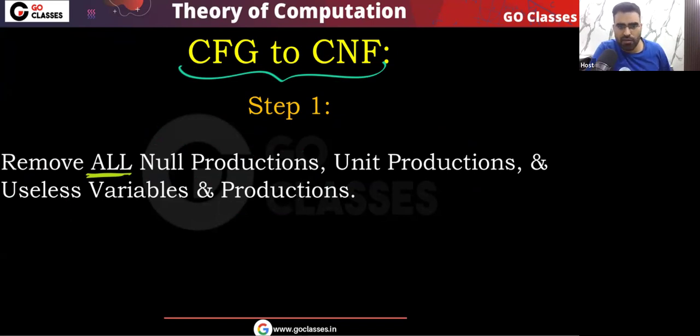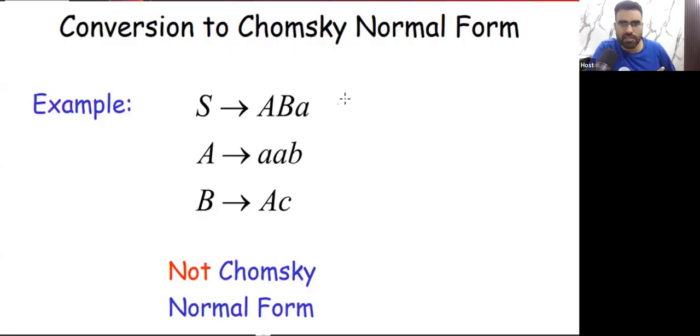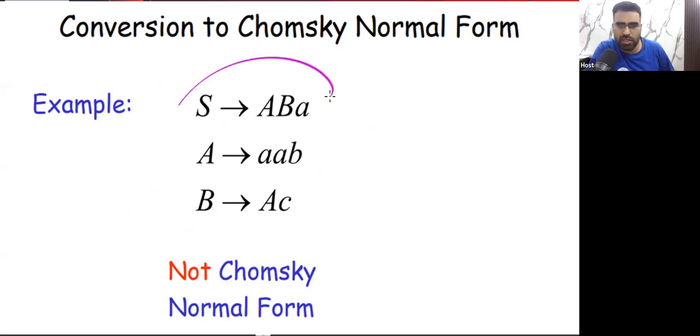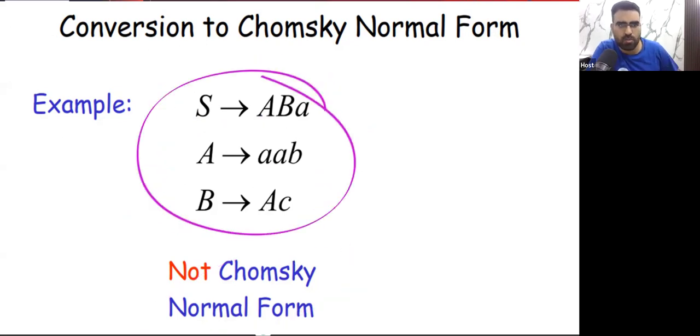Now after that, what do we need to do? Let's understand with the help of an example. Consider this example. You can easily see this is a context-free grammar, but it is not in Chomsky normal form, because these productions are not allowed in the Chomsky normal form. Yes or no?